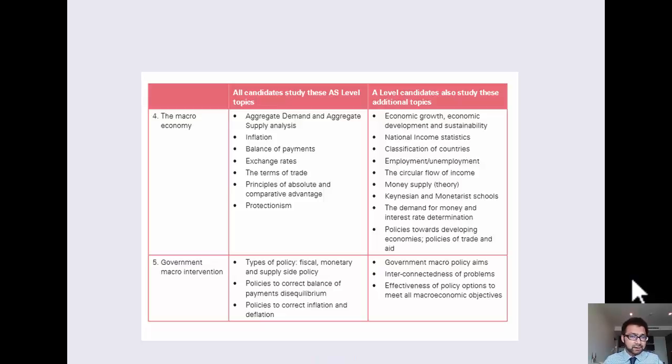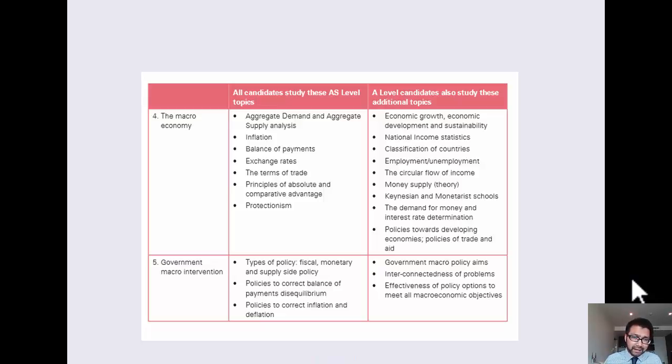Exchange rates, why they fluctuate and the reasons behind it. And obviously why countries trade different goods and why some countries like the UK trade services like finance with some countries like China that would trade with the UK but with cheap consumer goods. And why is that? Then we're going to look at why countries might look to start protecting their industries against trade, and we call that protectionism.